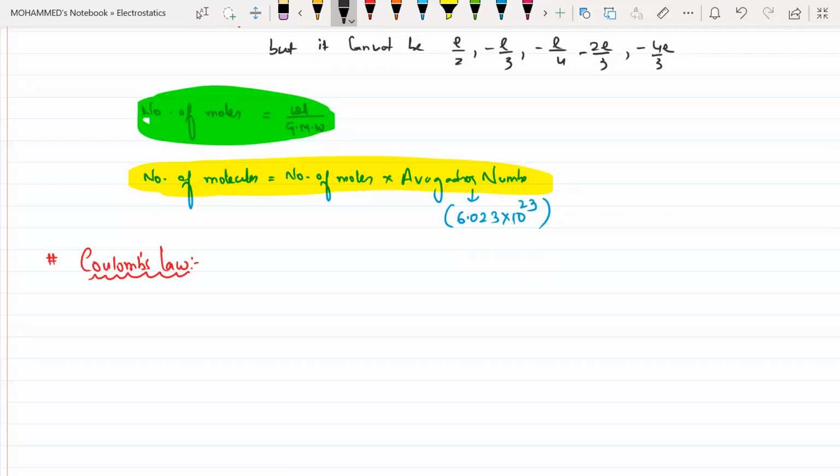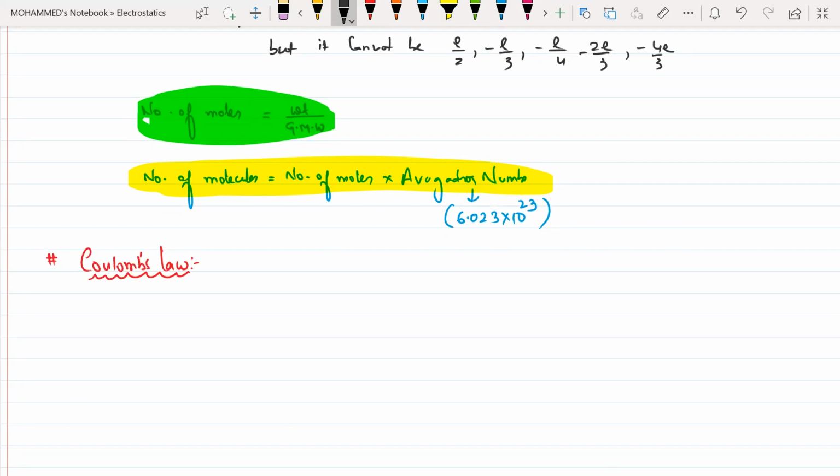First one is Coulomb's law. This law generally gives the forces between two charges, like gravitational force. Gravitational force will give the force between the two masses, and mass will never exist negative. Mass is always positive, so gravitational force is always positive. Whereas the electrostatic force or Coulombic force can be both attractive and